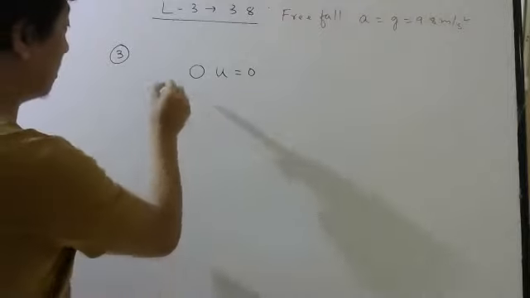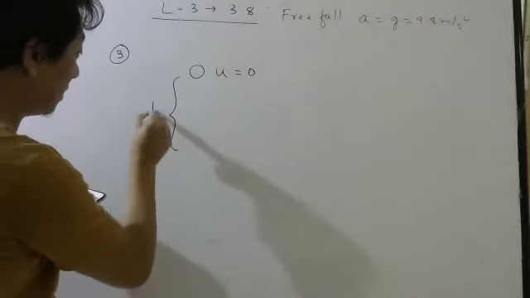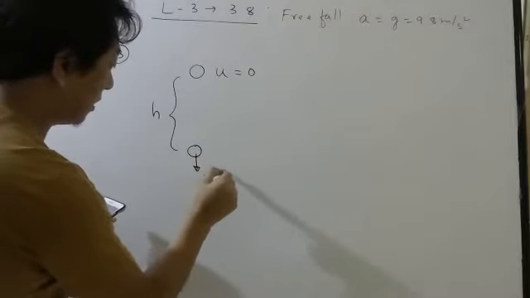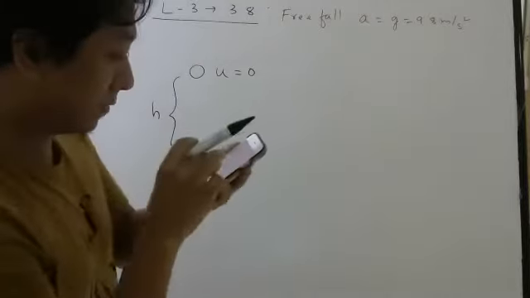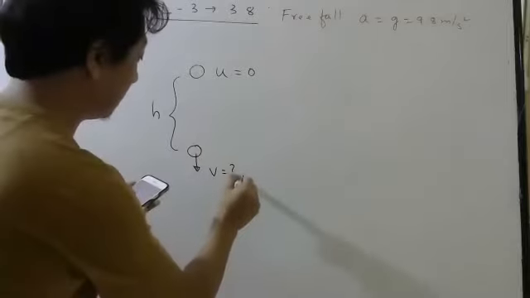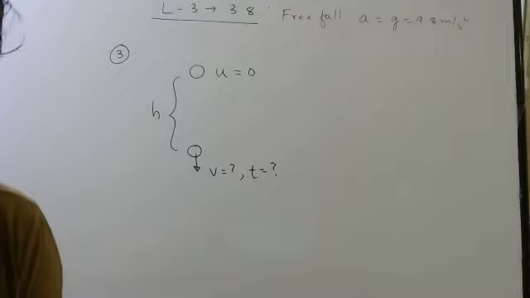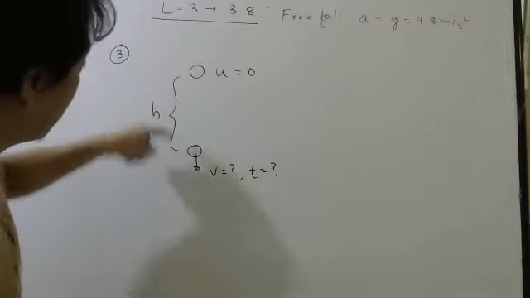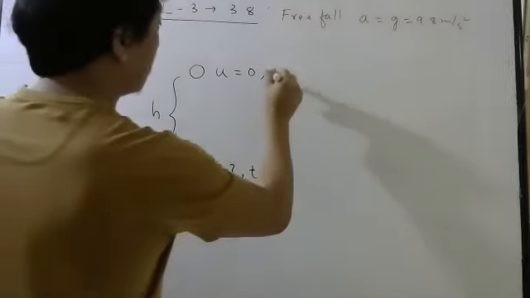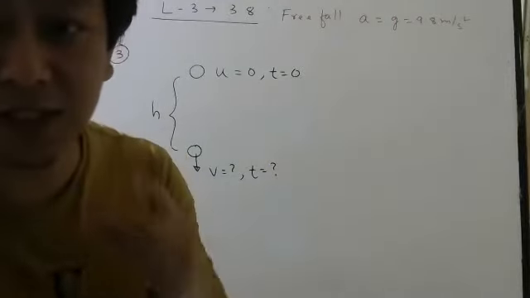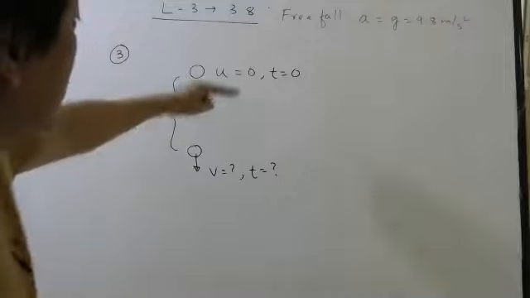So initial velocity is 0. After traveling a distance of h, what will be the velocity and what they want? Time taken. First part is time taken. Second part is final velocity after traveling this much height. Here time is obviously 0. The initial point is the point where we start our watch. So this is time 0.